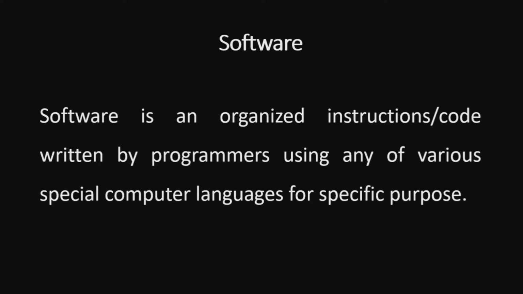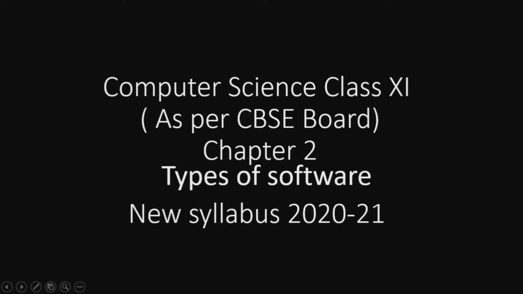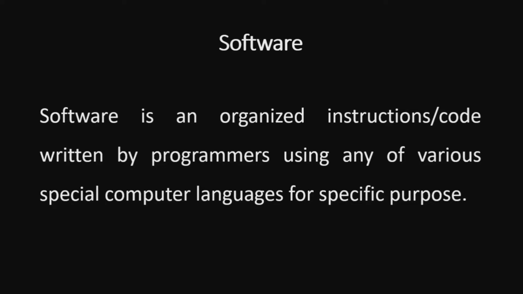So the first point is, what is software? Software and hardware are the two familiar words for all of us. Hardware means what? Hardware are the physical components of any machine. Here in computers, physical components we can tell as mouse, keyboard, etc. What is software? It is a set of instructions or programs which helps to execute a specific task. In other words, software is organized instructions or code written by programmers using any of various computer languages for a specific purpose.